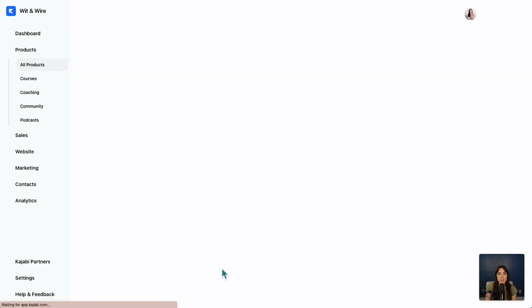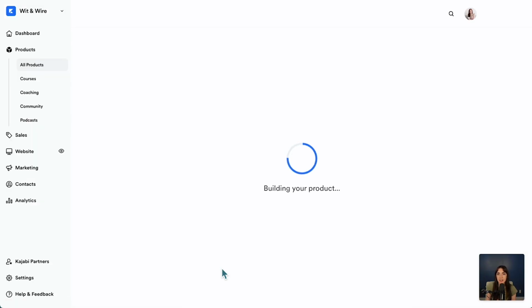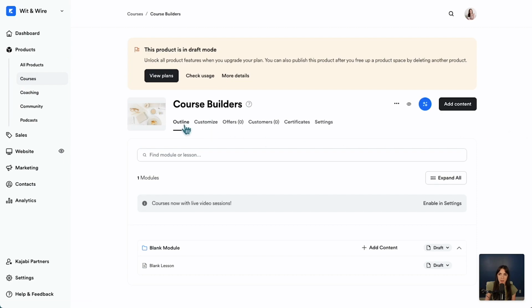And this will bring us into the course editing page. You can see mid-page, we have this menu of options. So outline is where you can add sections and lessons.